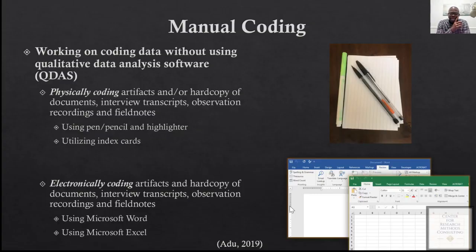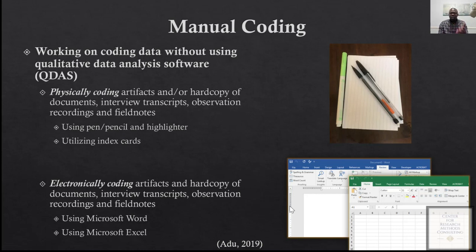Manual coding and software aided coding. So what is manual coding? It's just coding your data without using any qualitative software. You can do it physically by printing out your transcript and using a pencil or highlighter to select significant information, and then maybe use an index card to write the codes that you come up with.